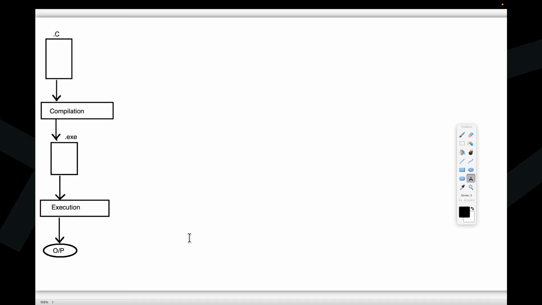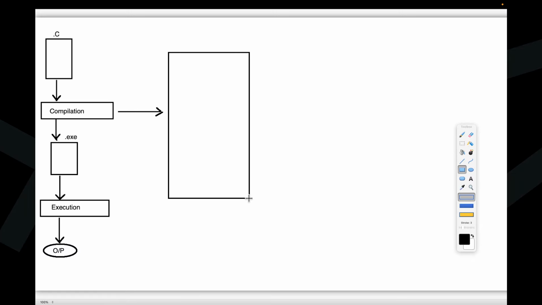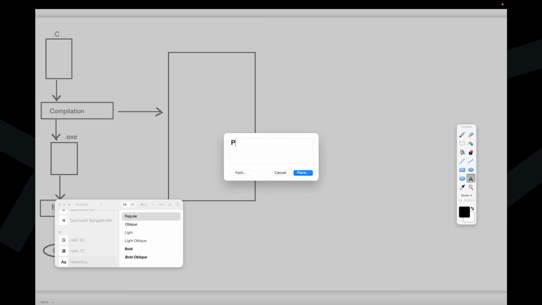In compilation, when we open this compilation process, it's not like one simple machine operation. Now observe carefully. Compilation includes nearly 4 phases. What are the 4 phases that we have inside this compilation? Observe carefully. The very first one is